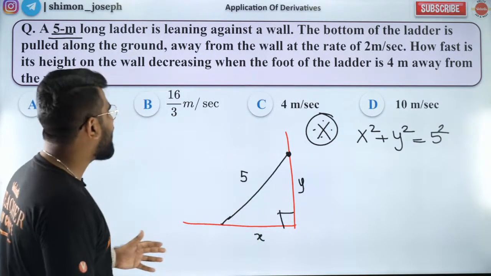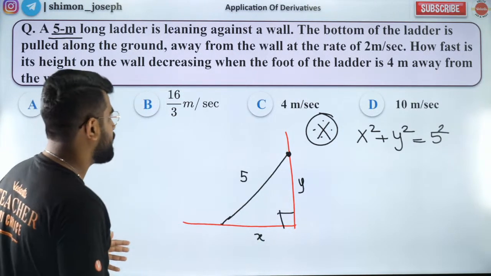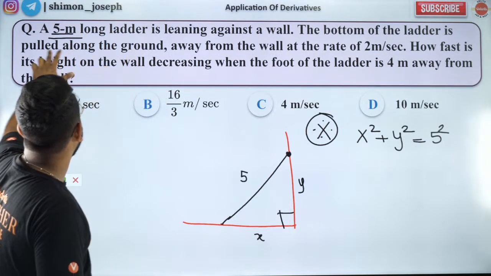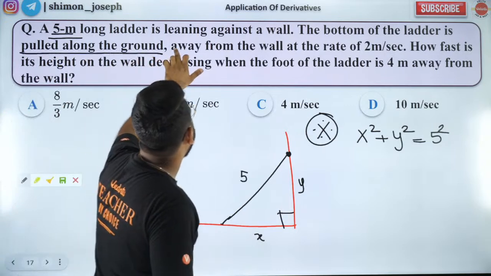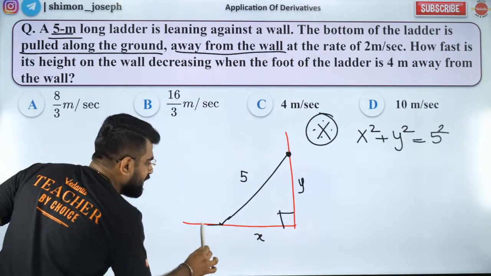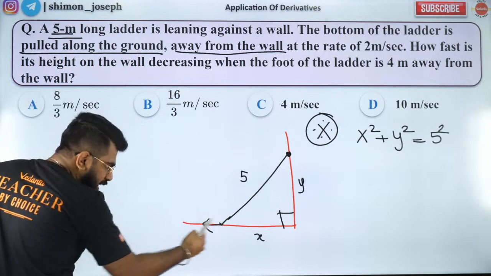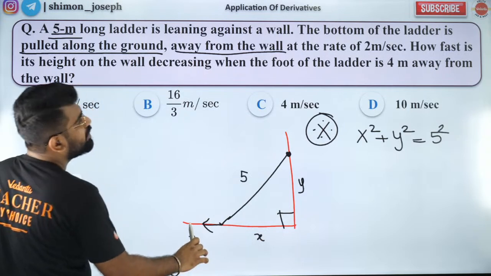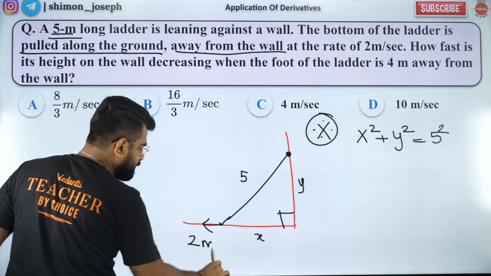Now coming to the second part. The second part of this question is, they said the ladder is pulled along the ground away from the wall. That means I am pulling the ladder like this along the ground away from the wall with a speed of 2 meter per second.